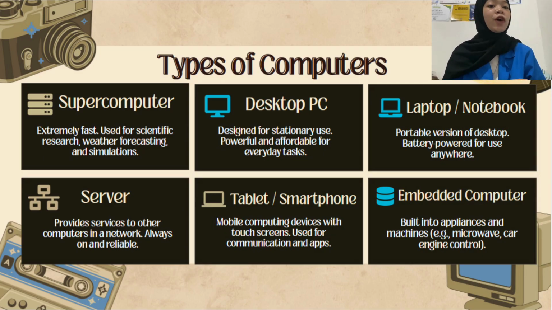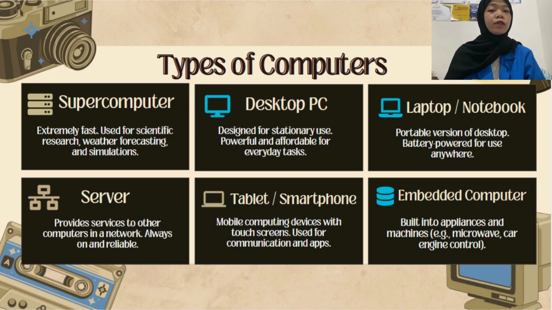3. Laptops or notebooks. A portable version of the desktop. It runs on battery power and you can use it anywhere. 4. Servers. These are computers designed to provide services to other computers over a network. They run 24 hours a day and are always on, hosting websites, emails, and apps. 5.